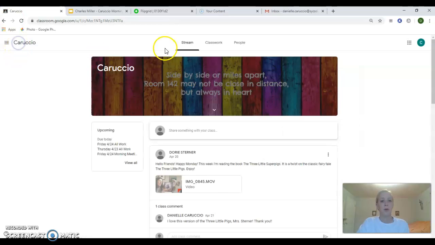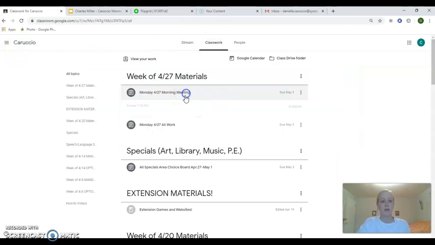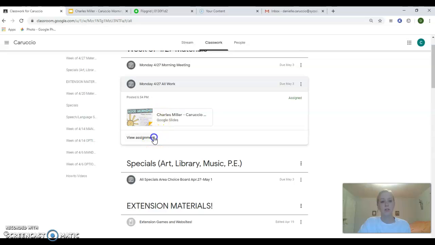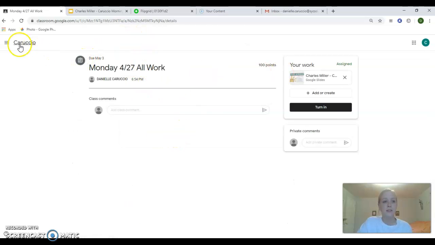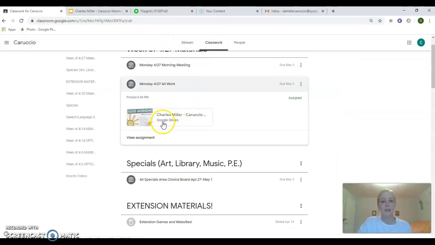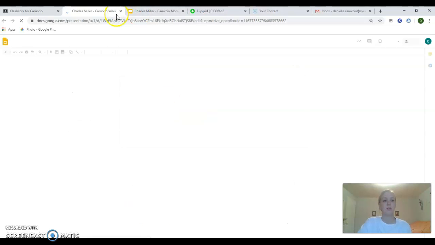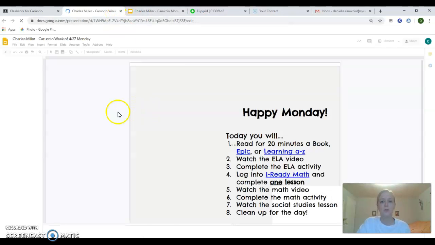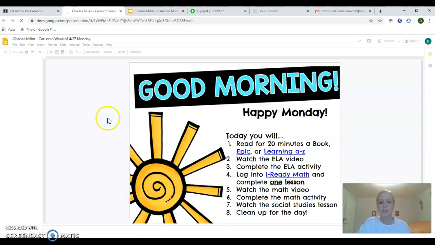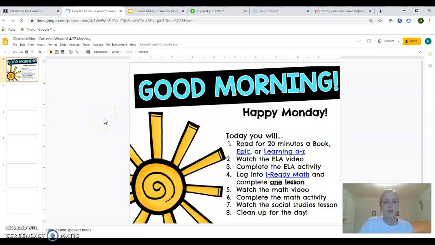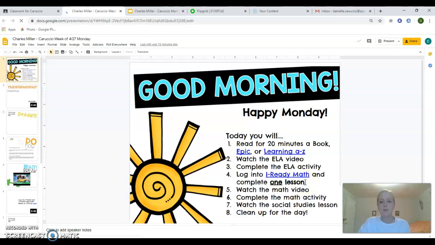Okay, after our morning meeting, we're going to go back to classwork, and we're going to go to our all work slides. These are basically the same as last week. Click right on the Google Slides. There's just a minor change. The only thing that's different this week is instead of doing 20 minutes of timed iReady math, all you need to do is complete one lesson from start to finish.